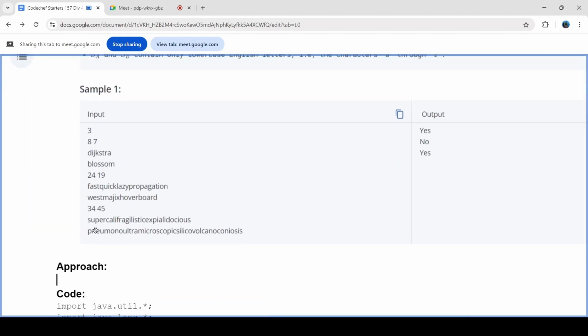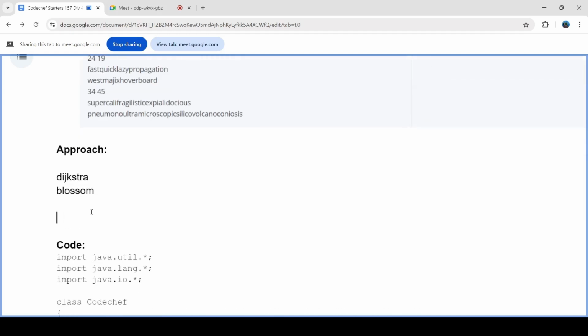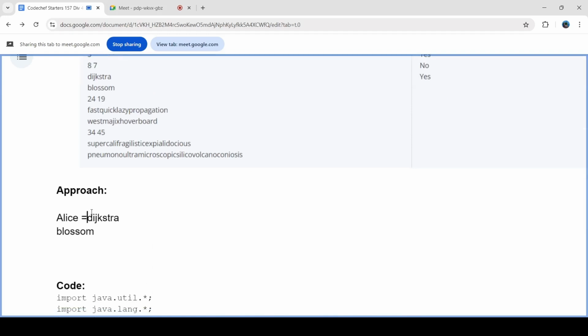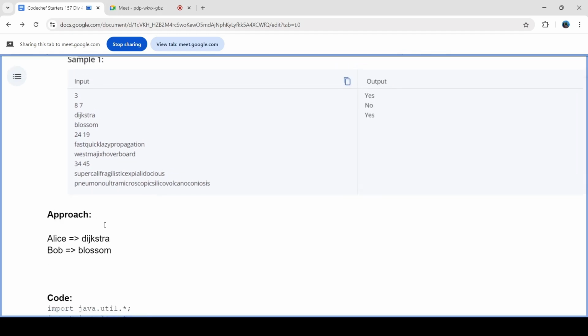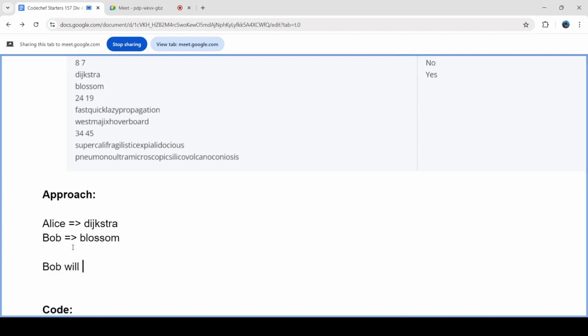Let me take the first example. We have taken Dijkstra and Blossom. Okay. So now this is what Alice decided, and this is what Bob decided. So what I need to do now is that Bob will not be happy if I find any of these characters in my algorithm's name.